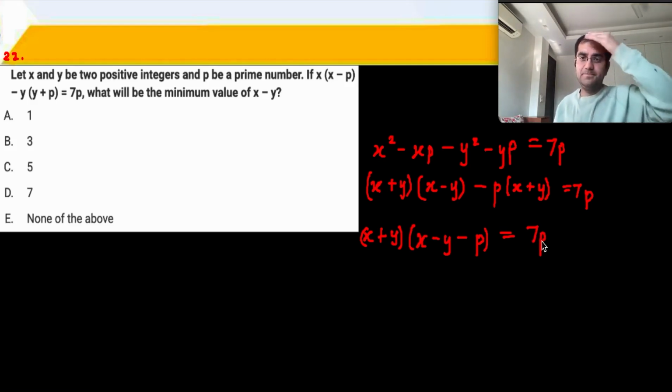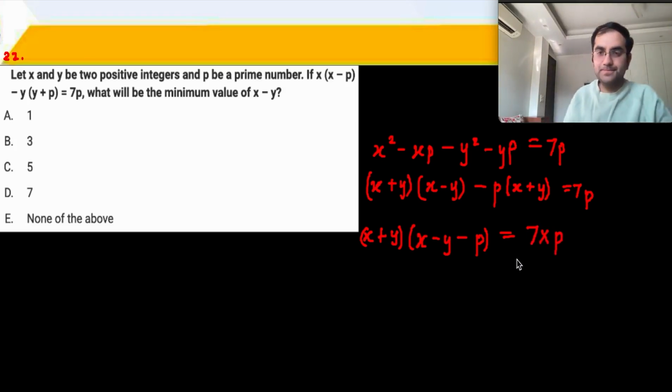Where p is a prime number, so we'll write it as 7 into p. So p can be a prime number 2, p could be 3, p could be 5, and so on.